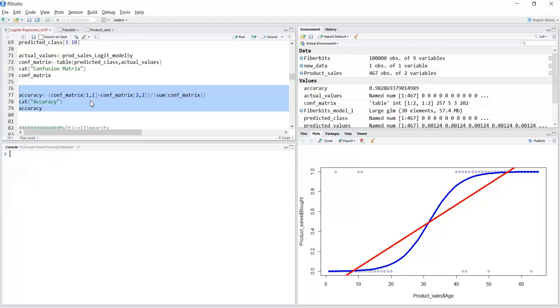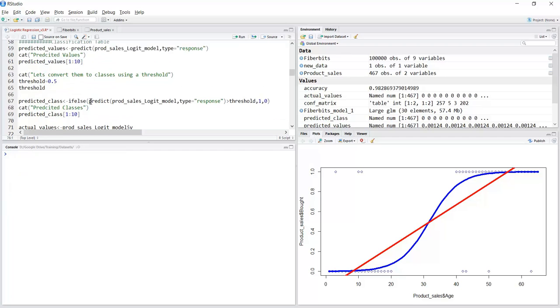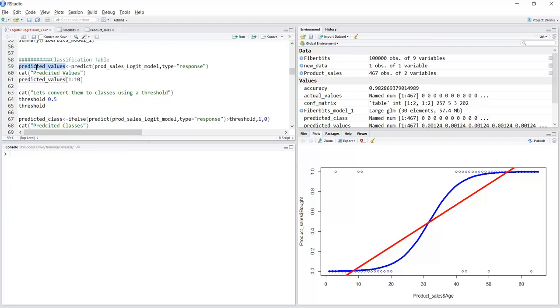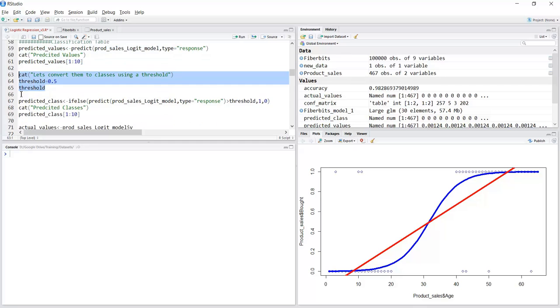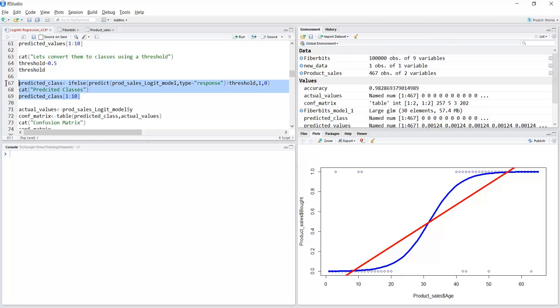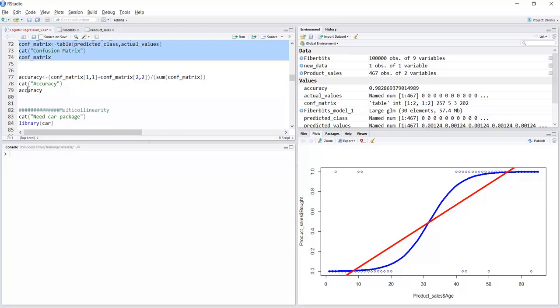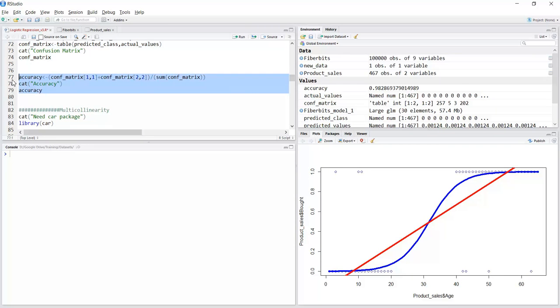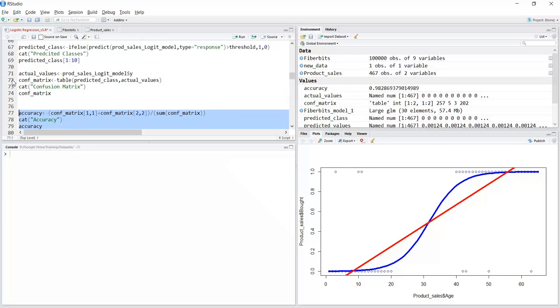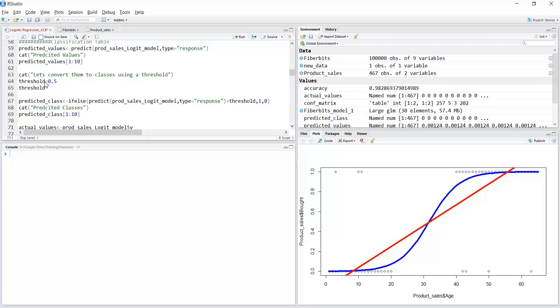Similarly, you can do the same for the fiber bits data. What you need to do is use the predict function, find the predicted values, use the threshold to convert them into predicted classes. Then you will get the actual values by just giving the model name $y, that will be the actual class. Then create the confusion matrix, then find the accuracy. That's it. It's exactly the same. You're just changing the model. Try it out yourself.